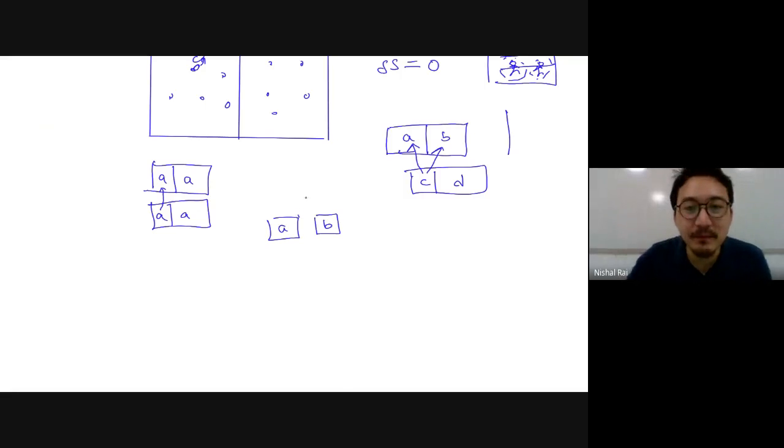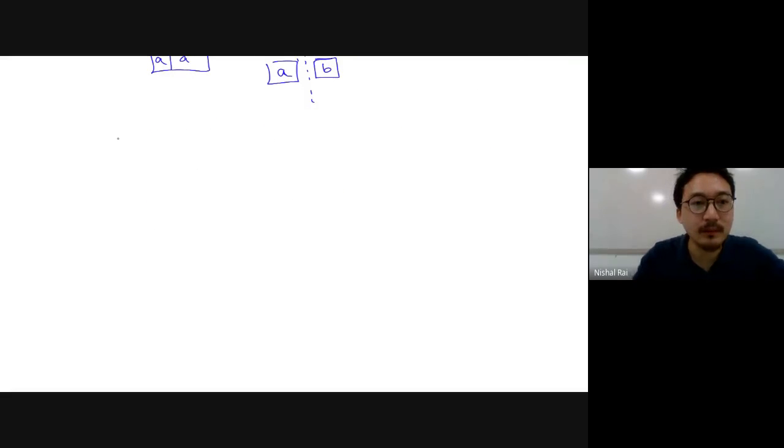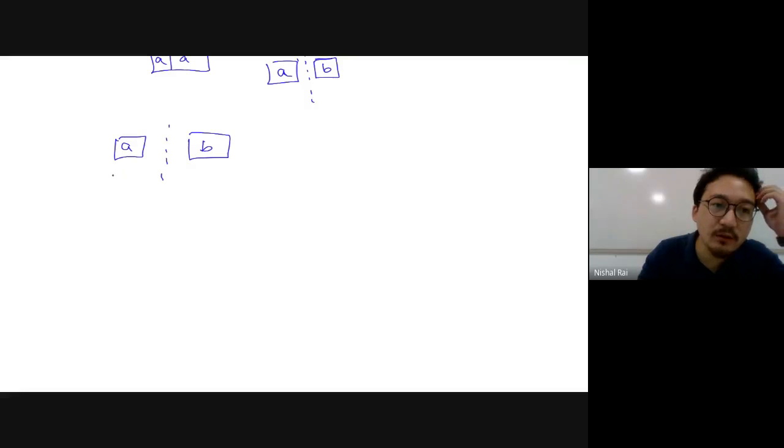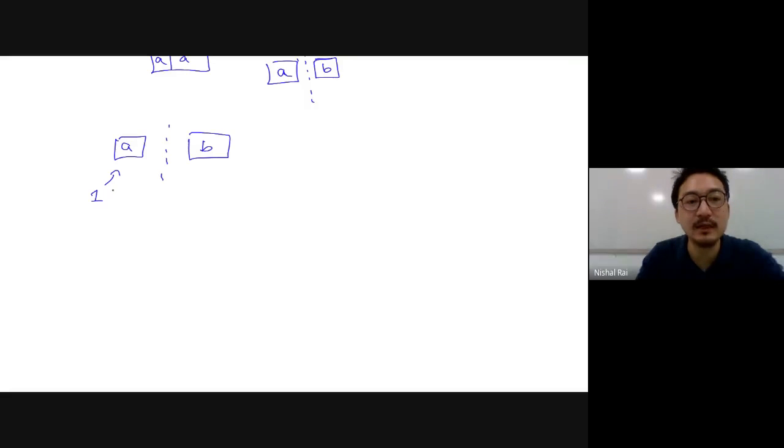Let's consider this very simplest system. You have a cell 1 where you have a single particle A, and you have another system where it's a single particle B. Is it clear till here? This is the simplest system possible. On one system you have A, on the other system you have B. Initially, how many combinations are possible? Only one, because there is only a single system and only a single particle. So the only possibility is just keeping it over there.